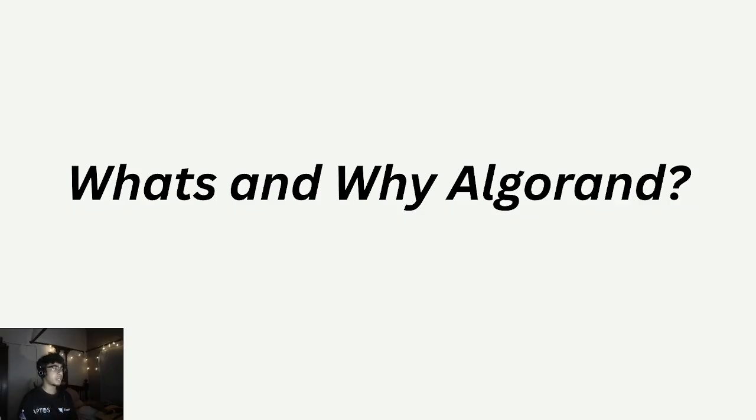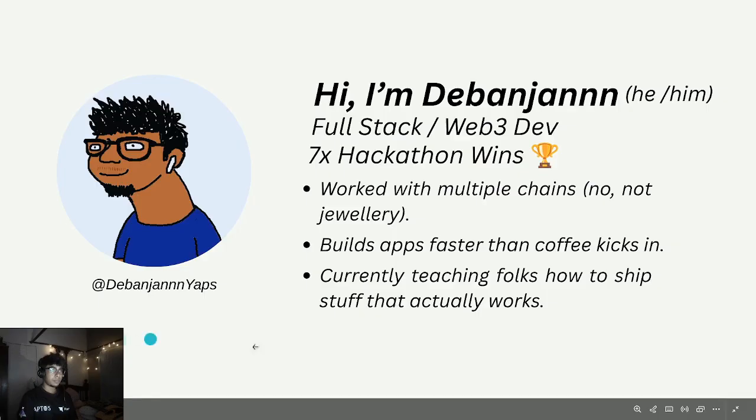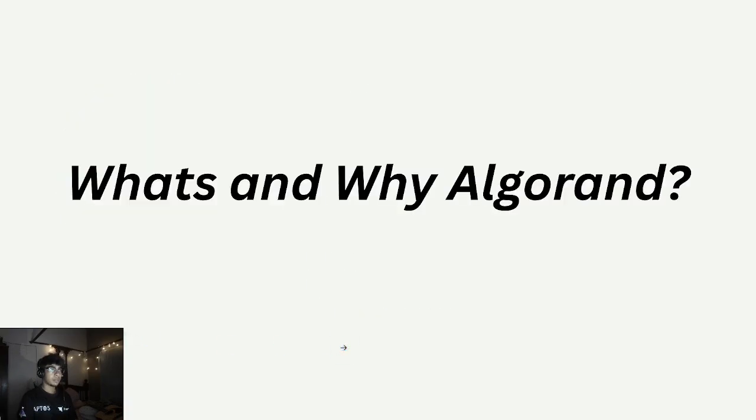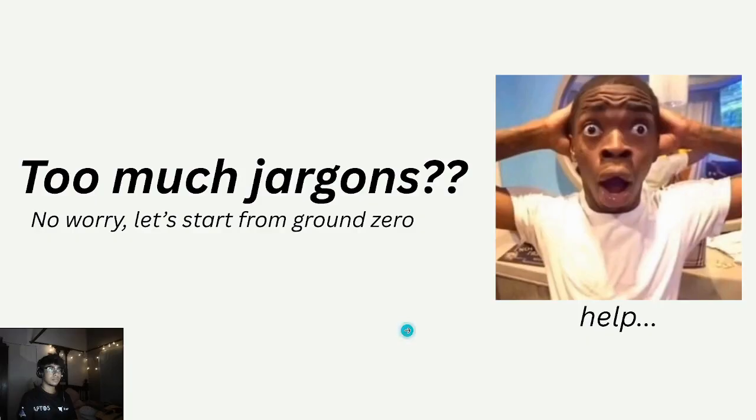But Algorand uses multiple voting rounds. The group of nodes are selected randomly using VRF. Even if someone has just 5 Algo, they can get selected, right? Everyone gets a chance as it's selected randomly. Too much jargon? No worries, I'll be your guide throughout the video. Let's start from ground zero, right?